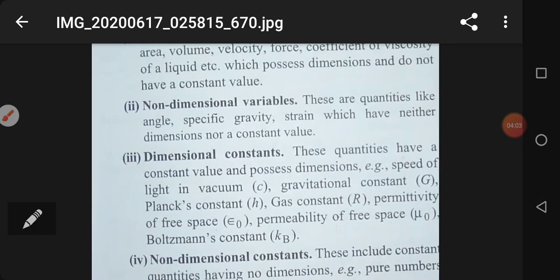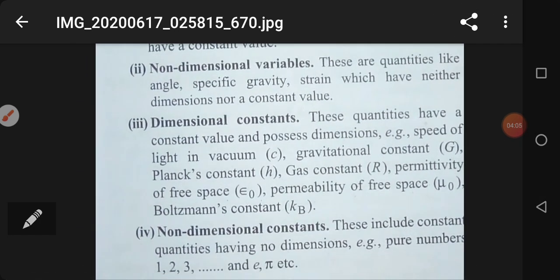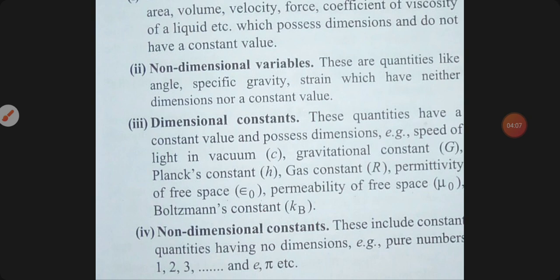And non-dimensional constants are those numeric terms. For example, 1, 2, 3, pi: these are pure numbers, and therefore they don't have any dimensional formula. Understood?